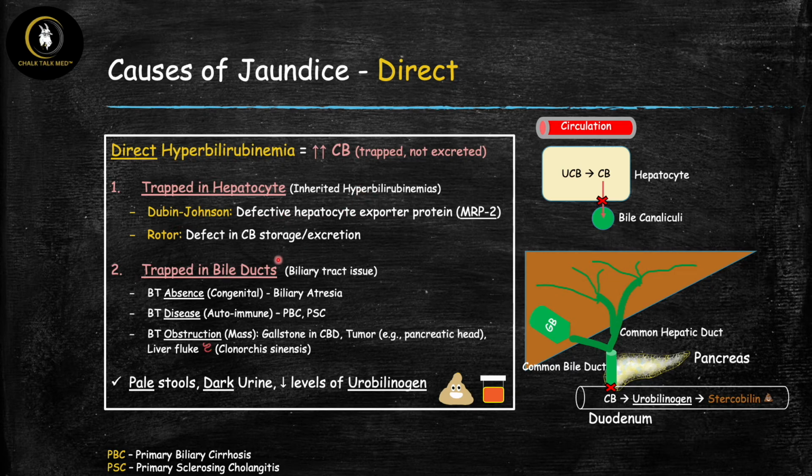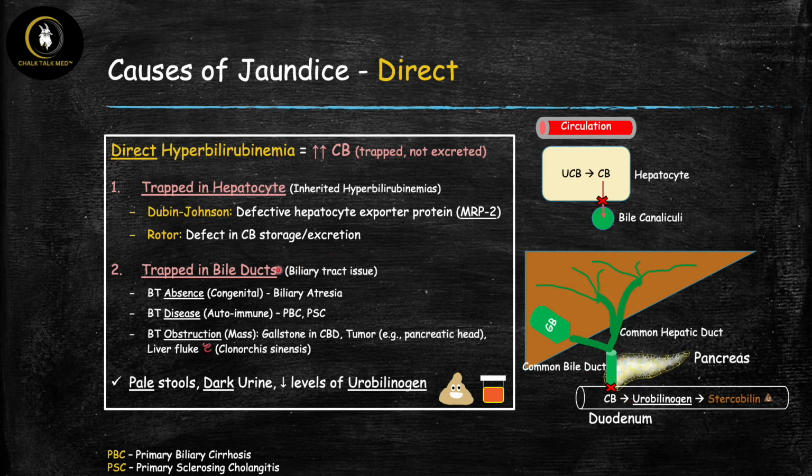Now, the next place that conjugated bilirubin can get trapped is in the bile ducts. So let's say that there was no problem with our hepatocytes getting rid of their conjugated bilirubin. They dumped it into the bile canals. Remember, these bile canals now come together and form bile ducts, and these bile ducts have to function properly, come together, and drain into the small bowel to get rid of this conjugated bilirubin.